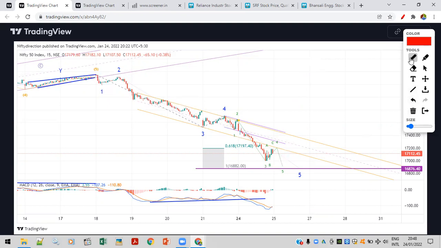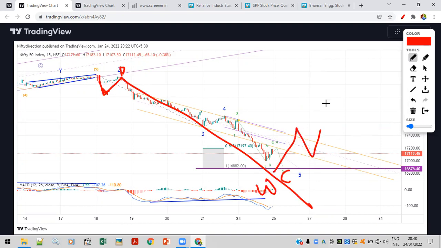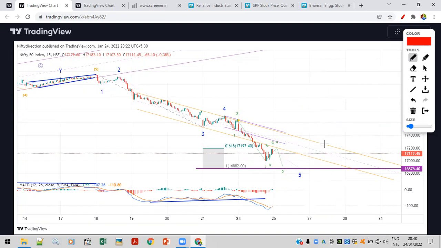और अगर आप बोल रहे हो कि डाउनसाइड ही जाएगा, नीचे 16,400 ब्रेक करेगा, तो ये आप A बोल सकते हो, इसको B बोलोगे आप, ये C यहाँ पे कंप्लीट हो जाएगा, तो ये बनेगा टोटल ABC एज अ W वेव, X वेव आएगा यहाँ पे, then again downside, like that we will go towards 15,300 something. So these are the levels that we need to watch. So remember, once we break 16,400, we'll go on the downside towards 15,900, then 15,300. These are the two levels if we break 16,400. So that's the one thing that you need to remember.